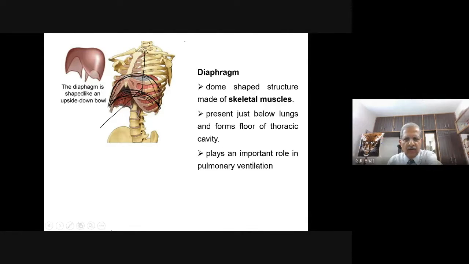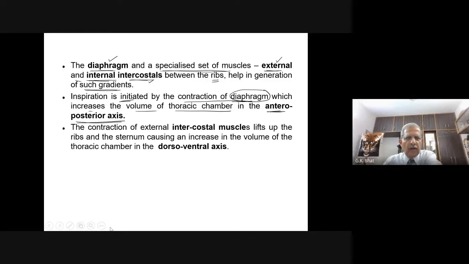So when the dome-shaped diaphragm contracts, it becomes a little bit flattened. When the dome-shaped diaphragm is contracted, this increases the volume of the thoracic chamber in the antero-posterior axis.